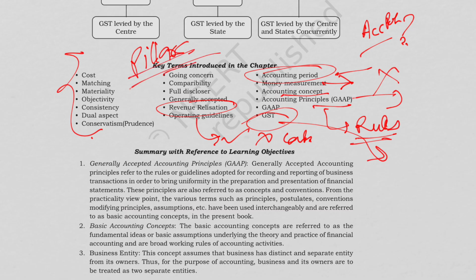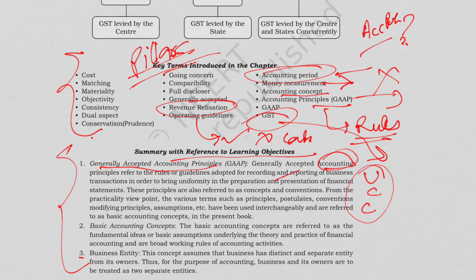Now we move to a structured summary. We'll explain each summary point in detail. First of all, we have generally accepted accounting principles. In this we had discussed these principles. They ensure uniformity, consistency, as well as comparability. Without these principles, company A may show high profit, company B may show low profit, even if both are similar. So basically these principles prevent confusion.